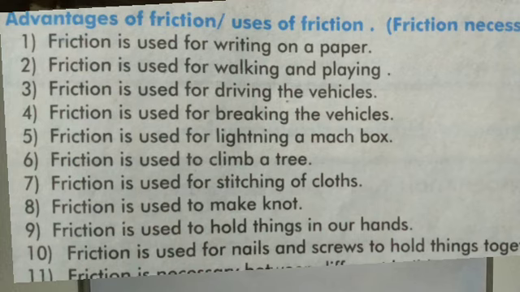It means with the presence of a rough surface, when we apply the brake, the vehicle comes to rest. Suppose we consider a smooth surface, if you apply the brake, the vehicle cannot stop easily. If a rough surface is there, then the vehicle stops easily when we apply the brake.